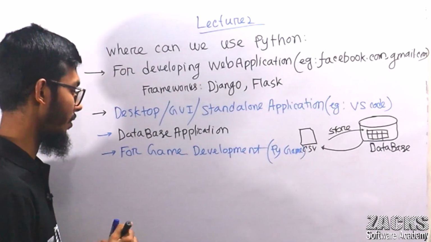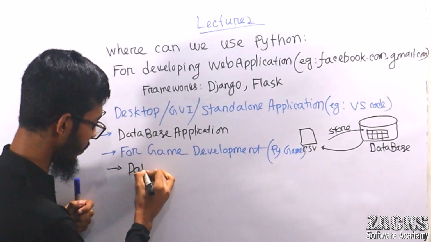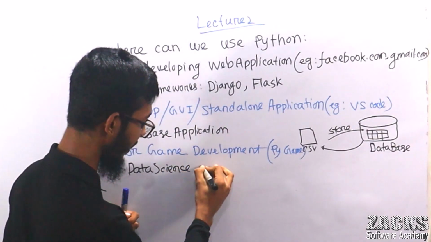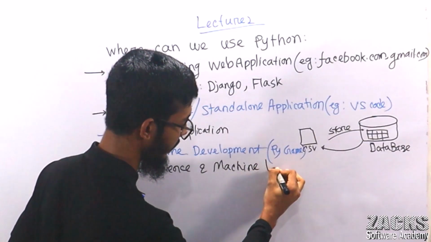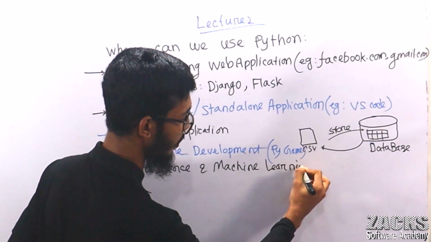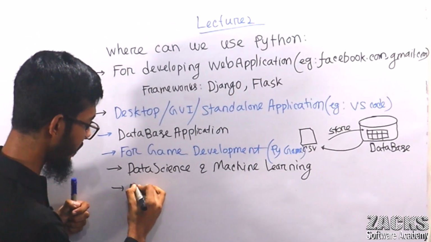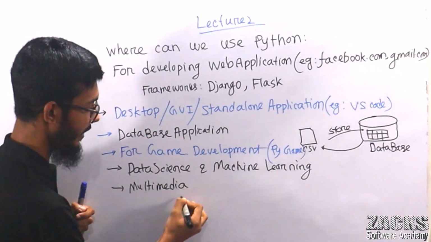We can use Python in data science and machine learning. We can use Python for multimedia applications also.